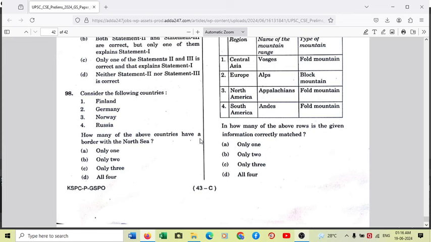So only Germany, towards the south of North Sea, and Norway, which is located north of North Sea, share a border with the North Sea. So the answer is 2 and 3. Option B is the right answer. Germany and Norway share a border with the North Sea, and not Finland and Russia. So the answer to question 98 is option B.